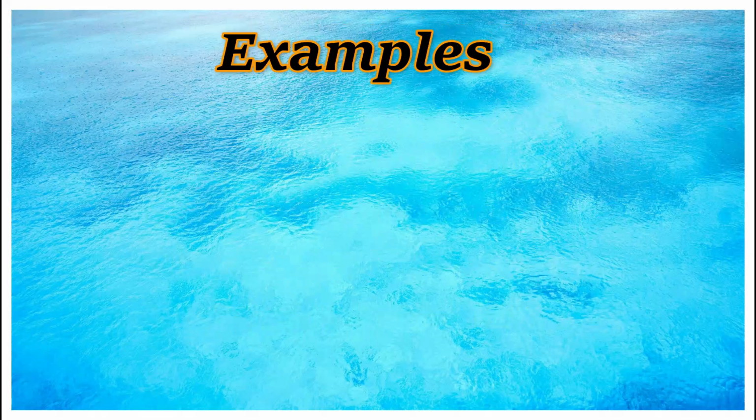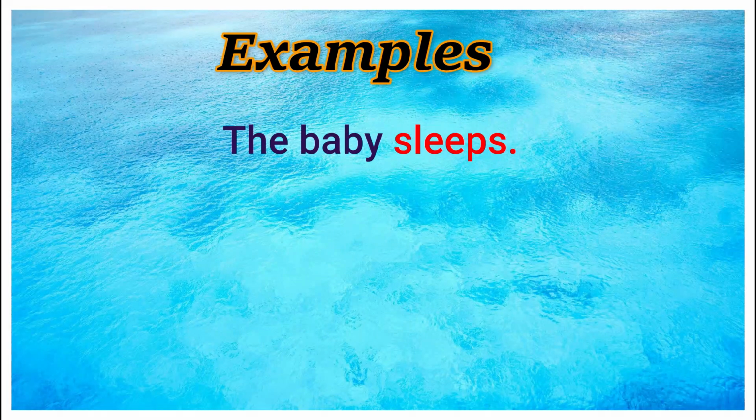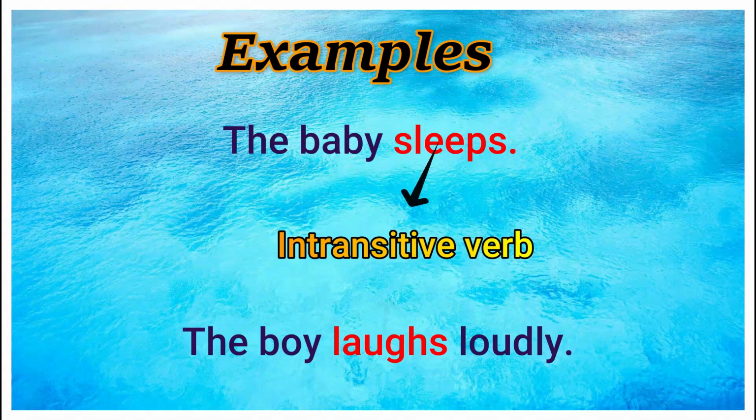As for example, the baby sleeps. The boy laughs loudly. Here the action remains with the subject only. It's not passing to any other object. So this type of verb is called an intransitive verb.